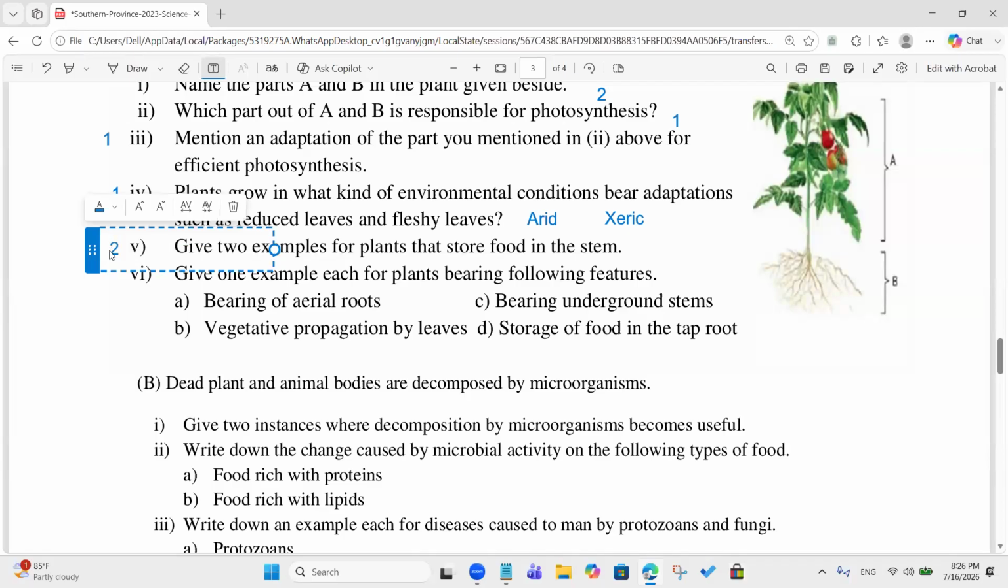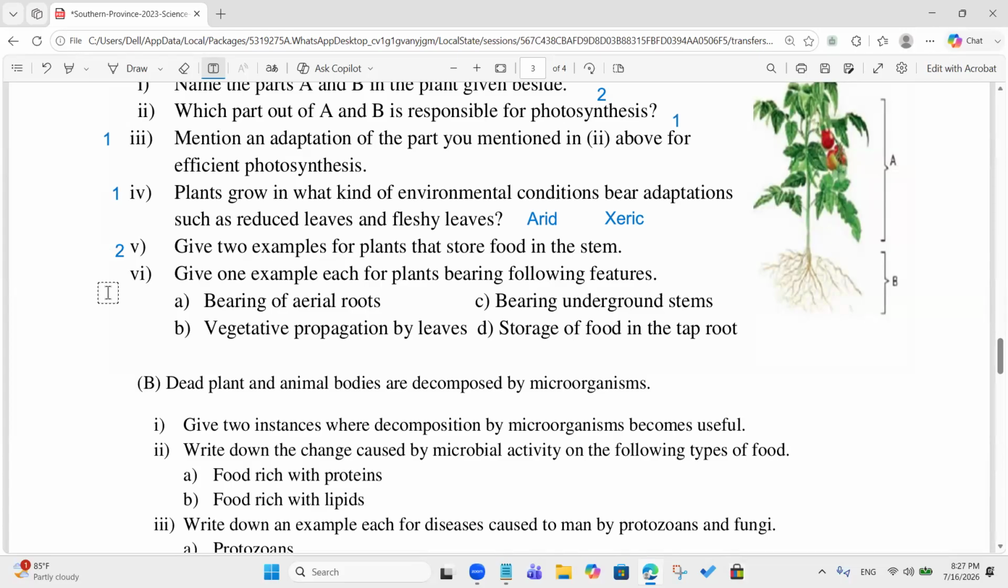Cactus. Give two examples for the plants that store food in the stem. Sugarcane. Yeah. Kitul and sugarcane. Correct. Do you have any other answers? Different answers? No. Okay.